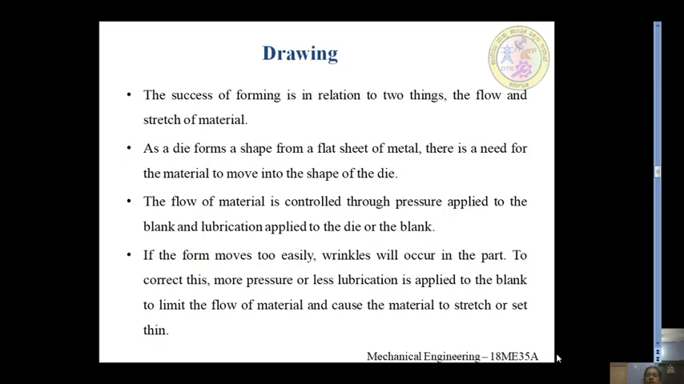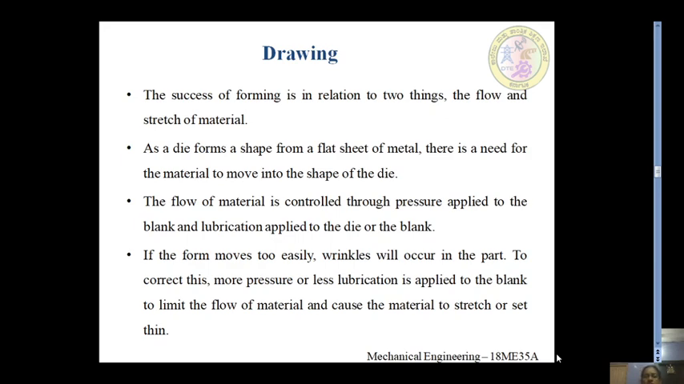The flow of material is controlled through pressure applied to the blank and lubrication applied to the die or the blank. If the material moves too easily, wrinkles will occur in the part. So there should not be excess movement. At the same time, the work should not move very slowly, because if the flow is slow, the induced stresses will be more, because of which wrinkles are going to be formed.